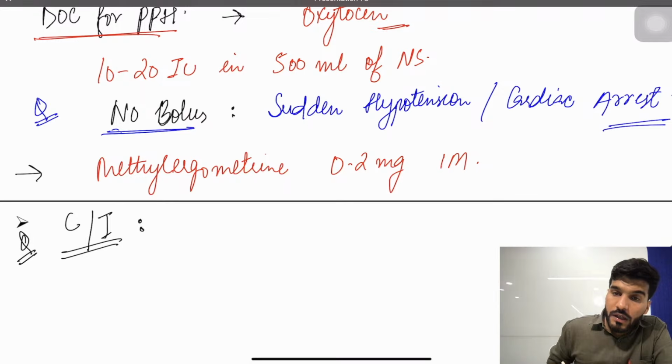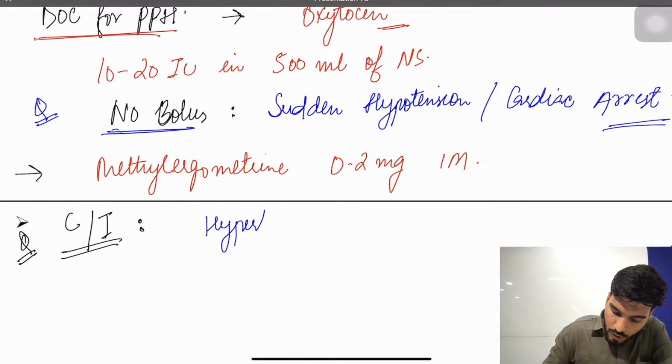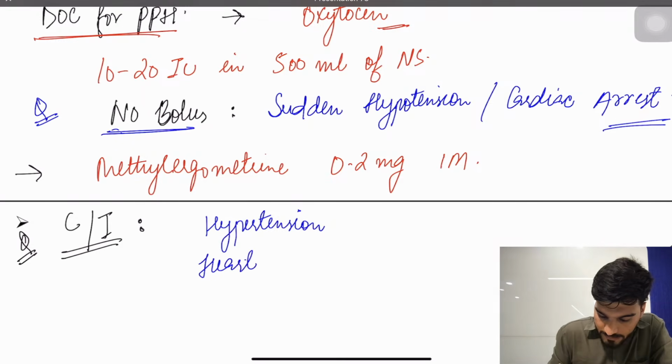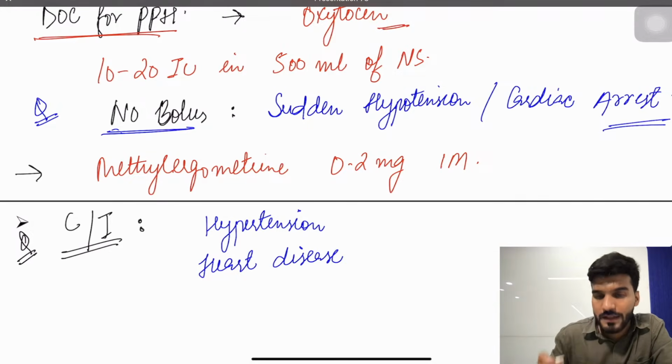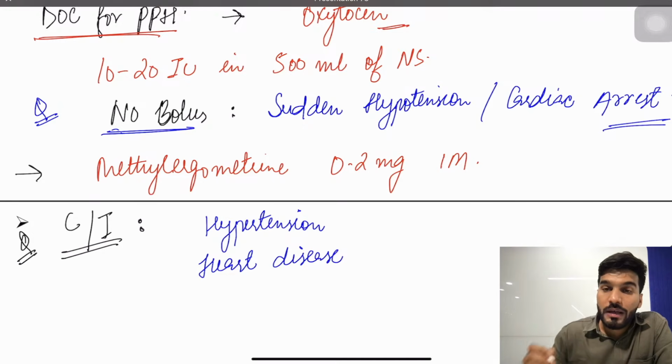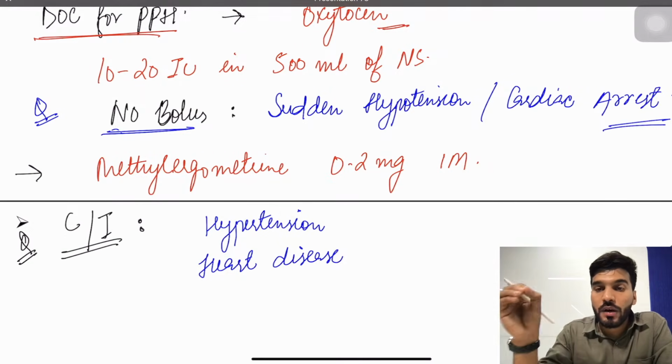First of all, never give it in hypertension. You cannot give this drug in hypertension. The first contraindication is hypertension. The second is heart disease. You cannot give this drug in a patient having heart disease. Most commonly in pregnancy we have rheumatic heart disease, and the question can mention that the patient has RHD with an active lesion of mitral stenosis. Which of the following PPH drugs is contraindicated?